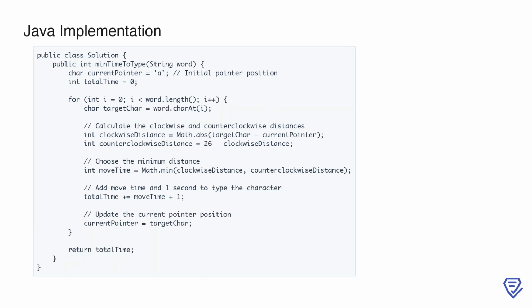This is the Java implementation of the problem minimum time to type word using special typewriter, which mirrors the logic of the provided Python solution. Key differences in Java include explicit type declarations, use of char for accessing characters in a string, and the math library for calculating absolute values. The algorithm calculates the minimum time required to type the given word by considering both clockwise and counterclockwise distances for each character. The total time includes the movement time and 1 additional second for typing each character.